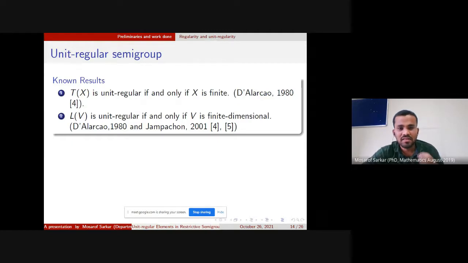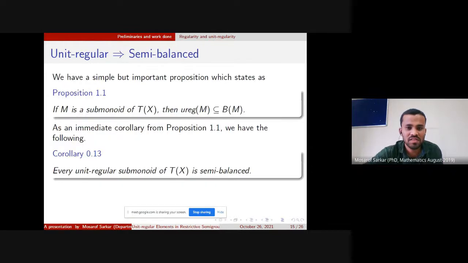Known result: T_X is irregular if and only if X is finite. Second, L_V is irregular if and only if V is finite dimensional. We have proved the following simple proposition. If M is a submonoid of T_X, then U-Reg(M) is a subset of B(M). That is, the irregular elements in M are contained in the semi-balanced elements of M. The immediate consequence of Proposition 1.1 is that an irregular submonoid of T_X is semi-balanced.